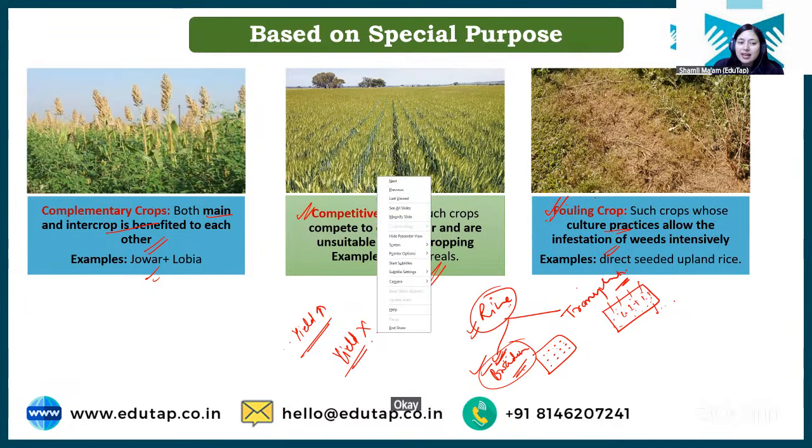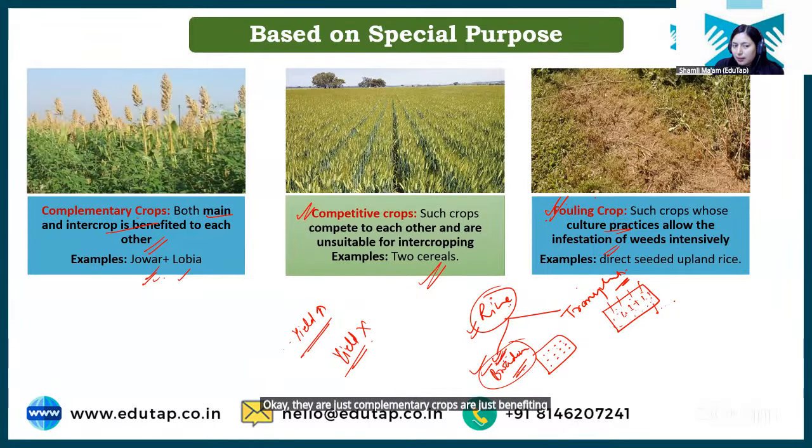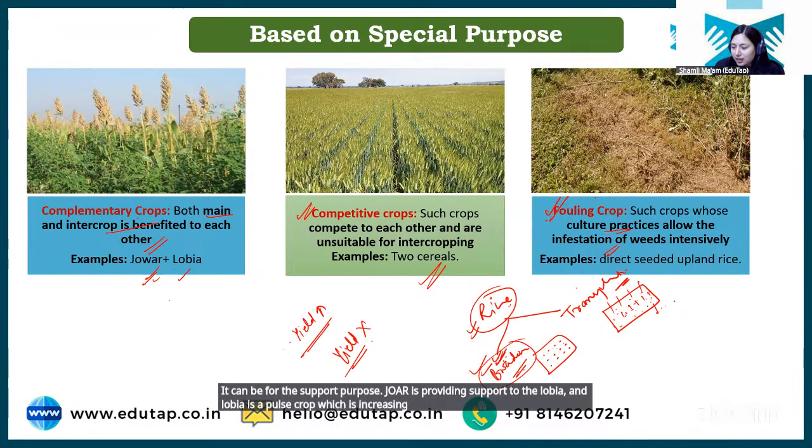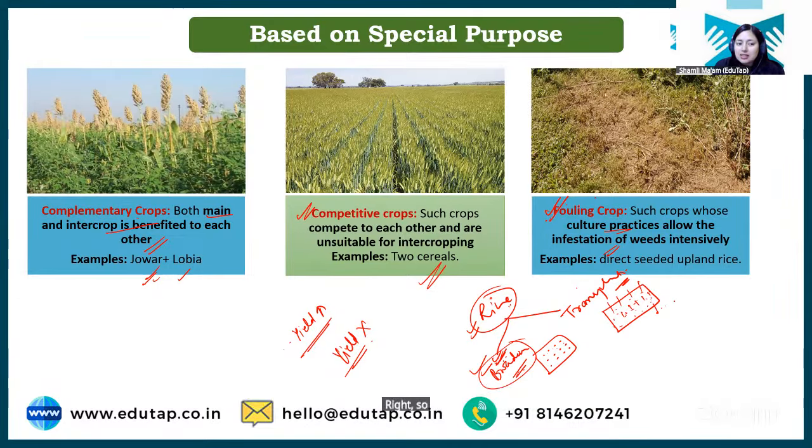They are just complementary crops, just benefiting each other, but it's not always that yield will increase. It can be for the support purpose. Jowar is providing support to the lobia, and lobia is a pulse crop which is increasing the nitrogen content in soil for growing of jowar, right? So this support can be of any type, but in case of augment, always yield will increase. Clear?